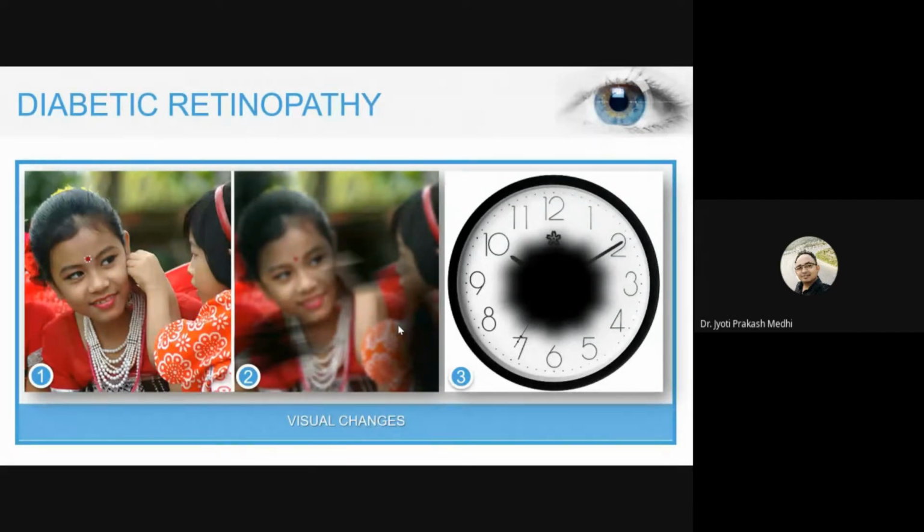At an earlier stage, the vision remains normal. That is why nowadays doctors say to go for a dilated eye exam every year. That means within a year we must go for a dilated eye exam. Now, what is a dilated eye exam? I will come to it in the next slide.